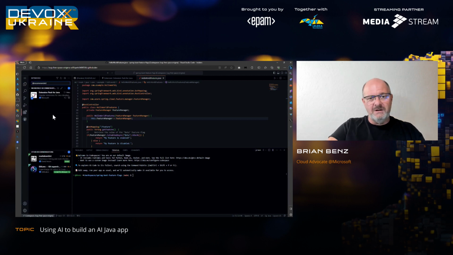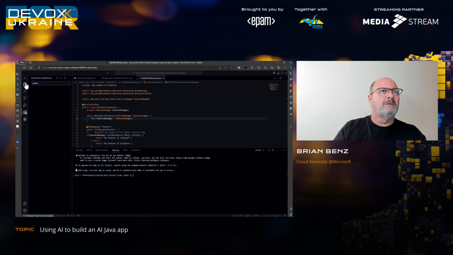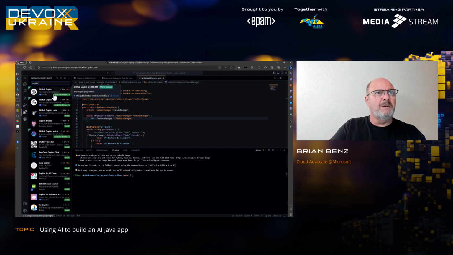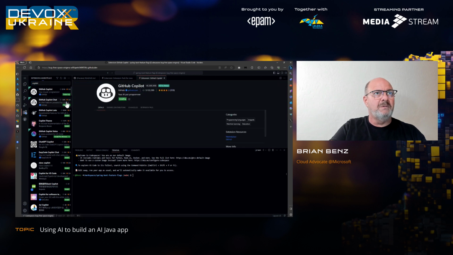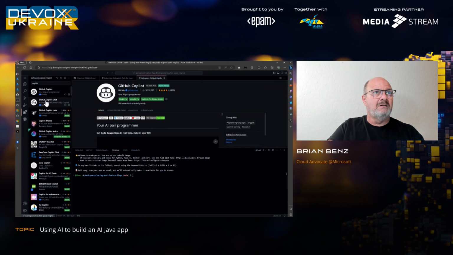Now, you can pre-configure images. I just wanted to show you how you install this. And this is how you would install Copilot. And I'm going to do the release version of Copilot and Copilot Chat.